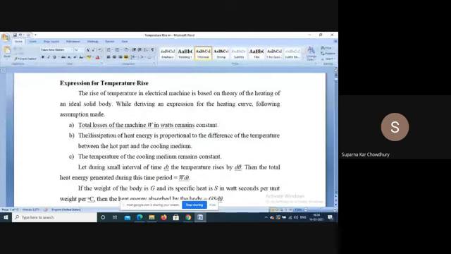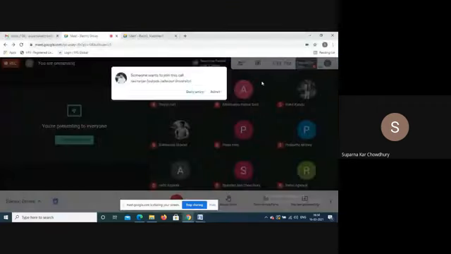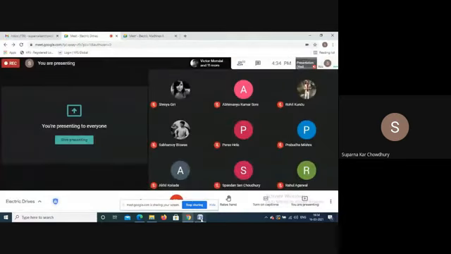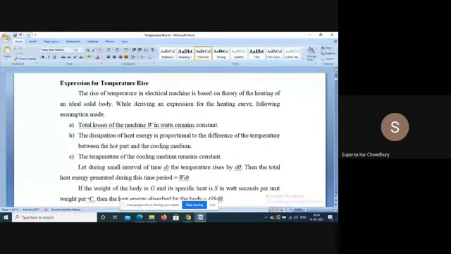That is considering the machine to be a single entity. We consider the total loss in the machine, which includes the copper loss and the core loss and the stray load losses, mechanical losses, everything.